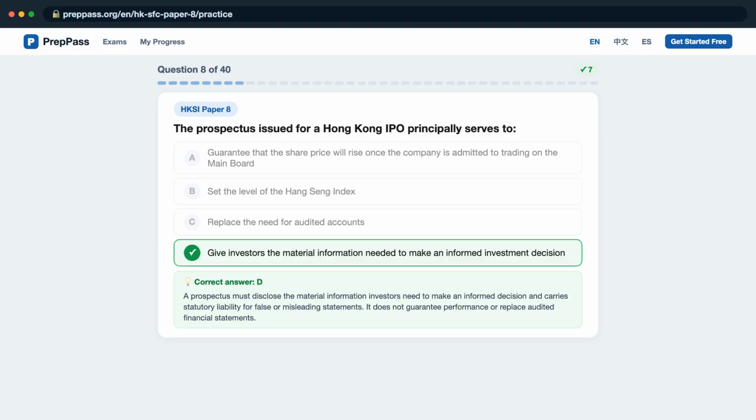A prospectus must disclose the material information investors need to make an informed decision and carries statutory liability for false or misleading statements. It does not guarantee performance or replace audited financial statements.